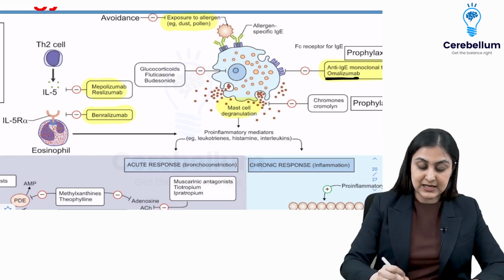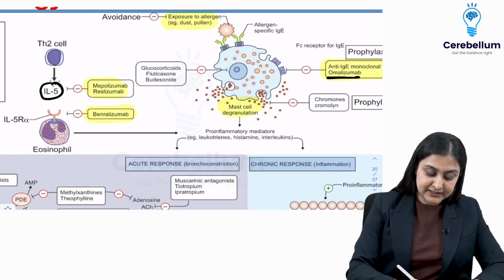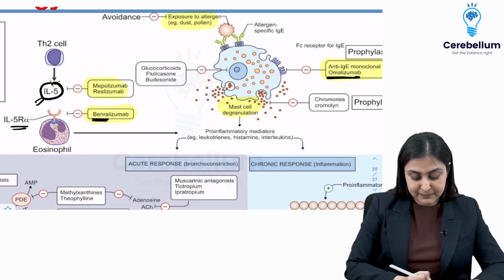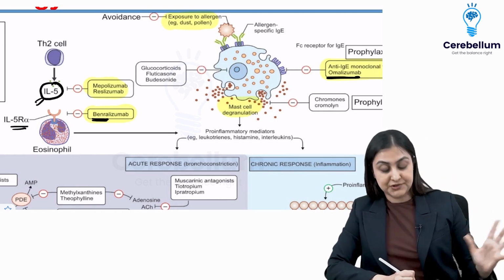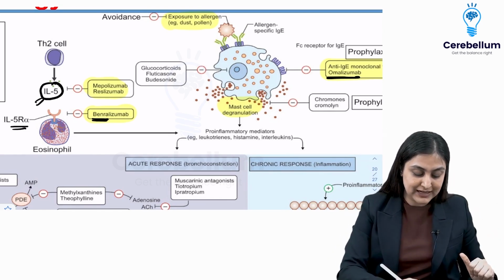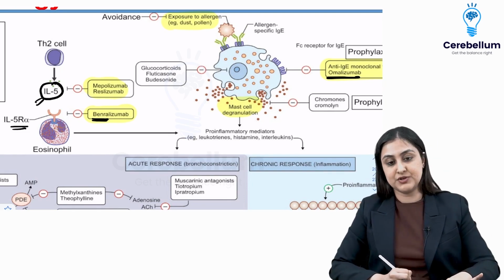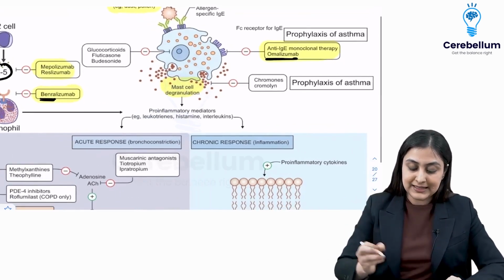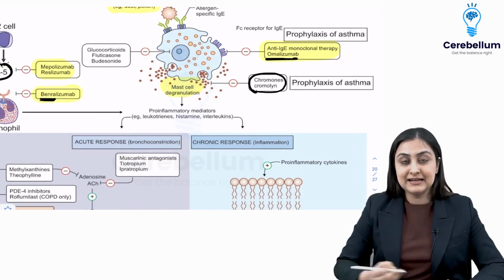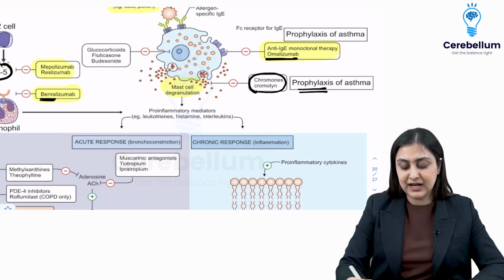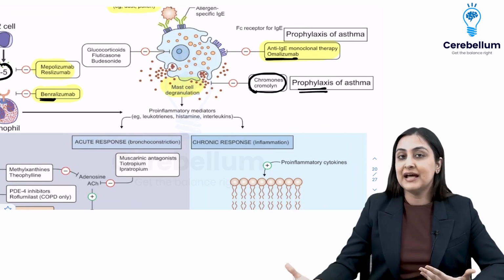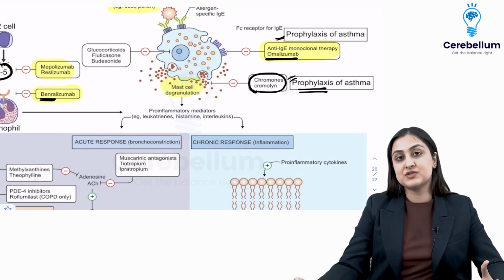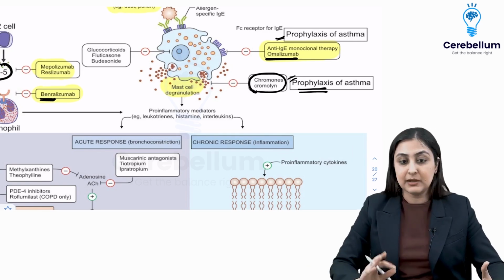Just see this once. So IL-5, which is going to activate the eosinophils, either you bind that or Benralizumab is going to be the receptor. Alright, so Benra is the receptor, whereas the other two, Mepoli and Resli, are your IL-5 inhibitors. So these are the monoclonal antibodies for asthma. Recent updates you want to remember. Then cromolyn is what prevents the degranulation of mast cells. But I can't use it in an active attack. Degranulation has already happened. So that's why all of these drugs are basically for prophylaxis of very severe asthma is where they come into the picture.